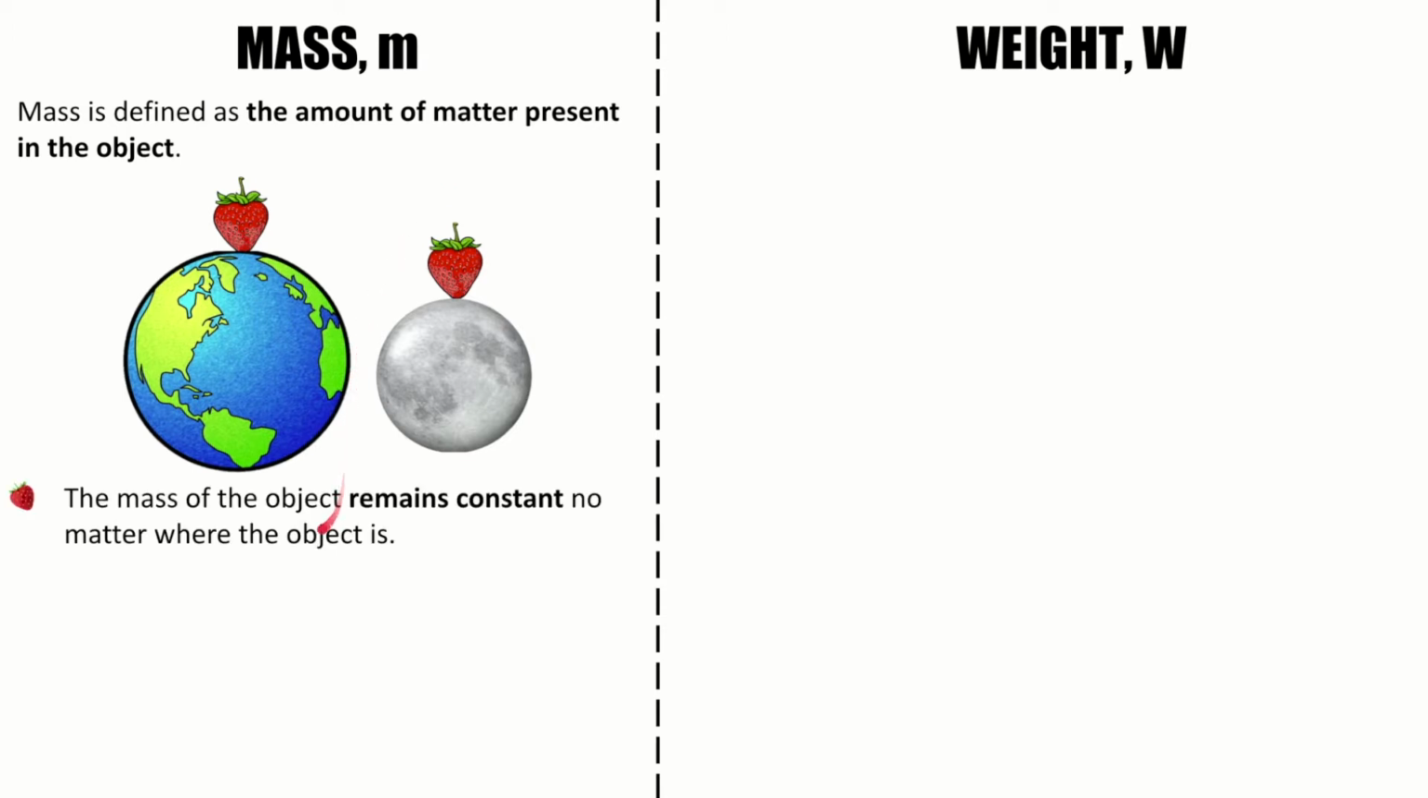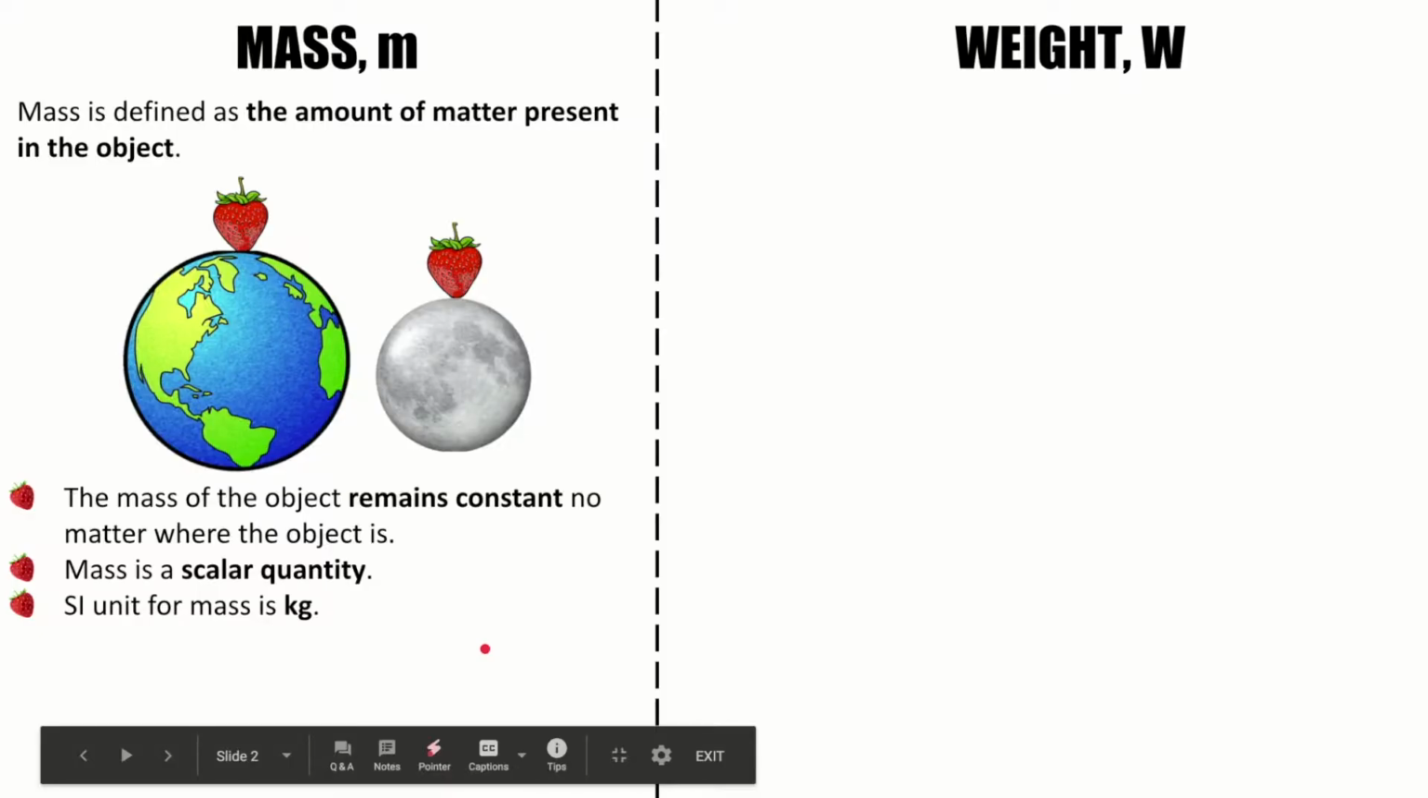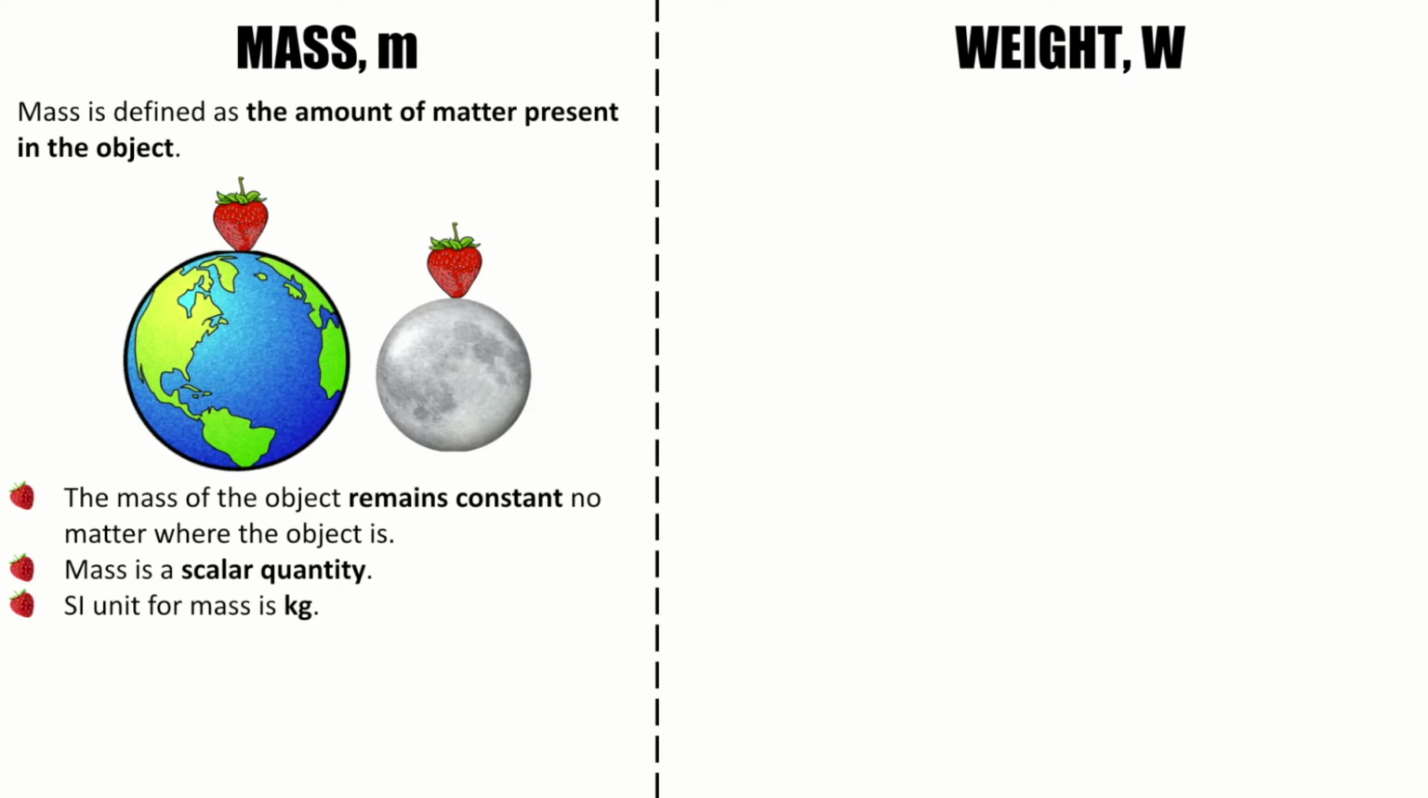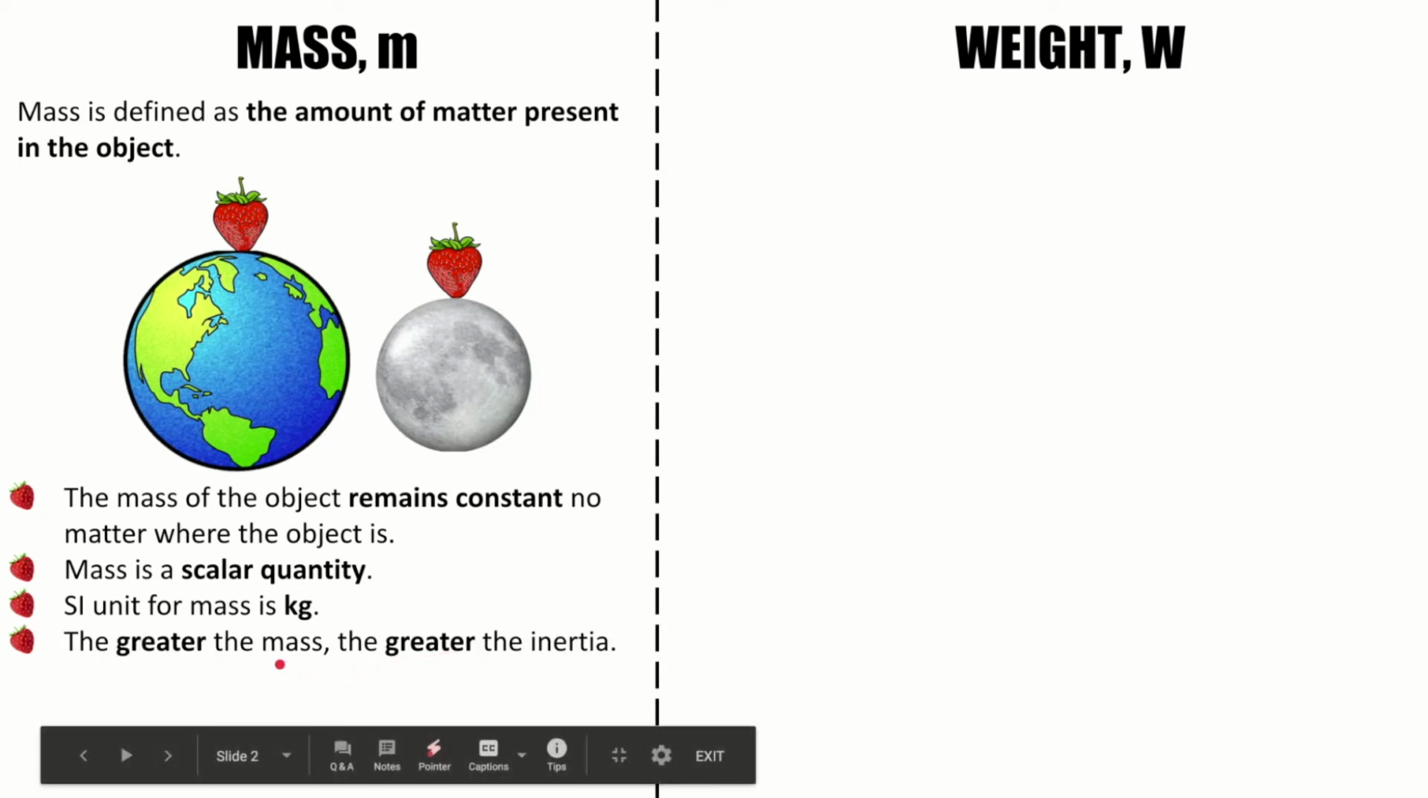Thus, the mass of the object remains constant no matter where the object is. Besides that, mass is a scalar quantity that has magnitude only. The SI unit for mass is kg. You have learned in previous lesson that mass is related to inertia. The relationship between mass and inertia is the greater the mass, the greater the inertia.